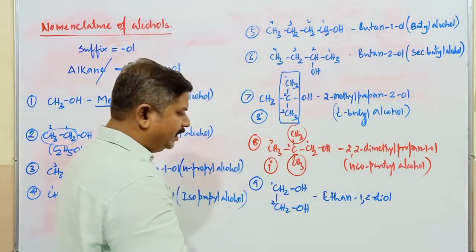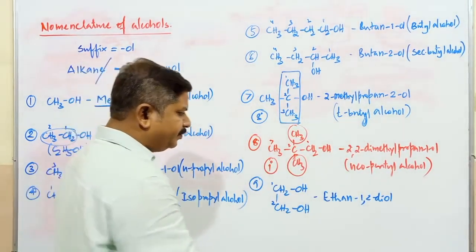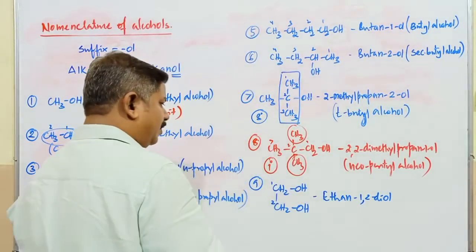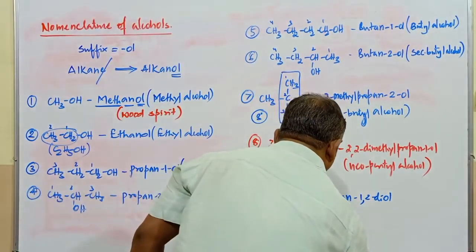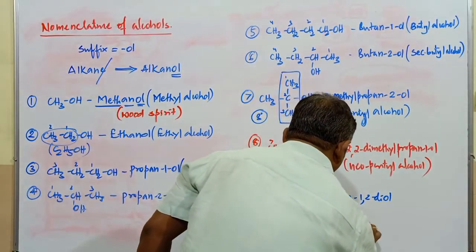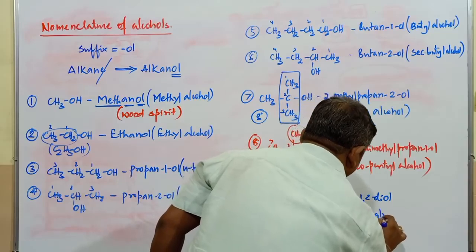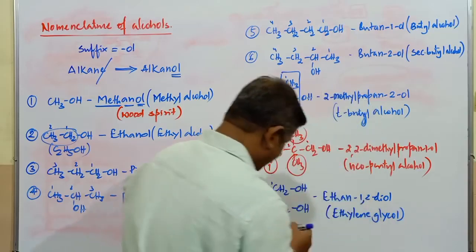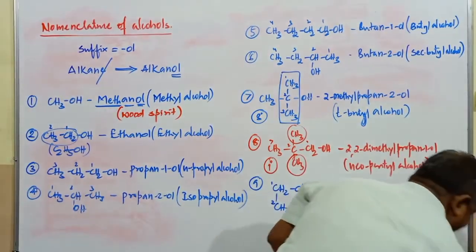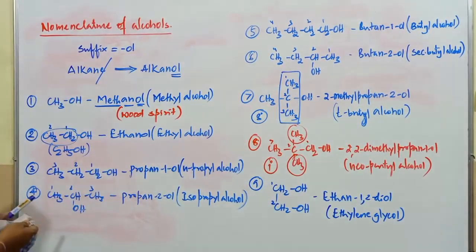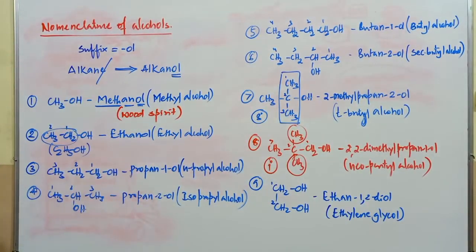Why is it called di? Because of the presence of 2 OH groups. Ethane 1,2 diol. What is the common name of this compound? It is ethylene glycol. Ethylene glycol is the common name of this alcohol. That is an example for dihydric alcohol.